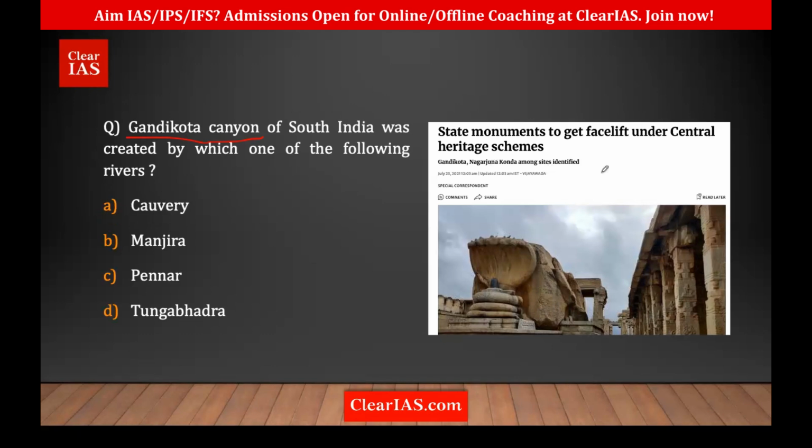So you can see it was in the news. There was Gandikota Canyon, Nagarjuna Konda. These two sites were identified as a part of the Adopt the Heritage program. Okay, Gandikota Canyon, Nagarjuna Konda. So that is why this question was asked. This was in the news in 2021, and this question was asked in 2022.